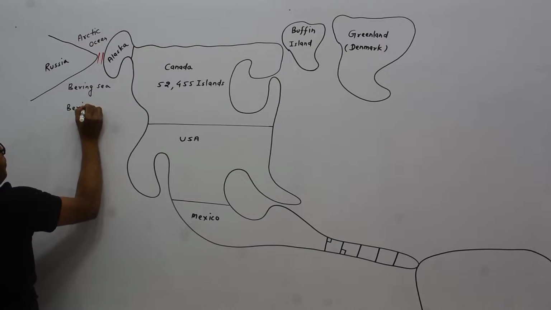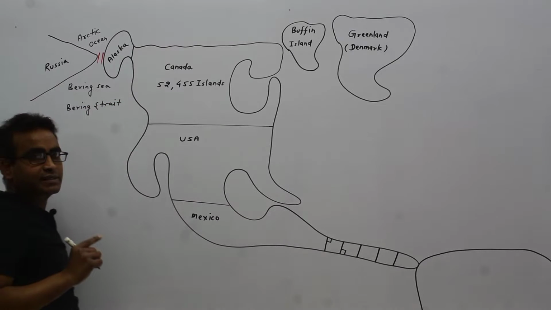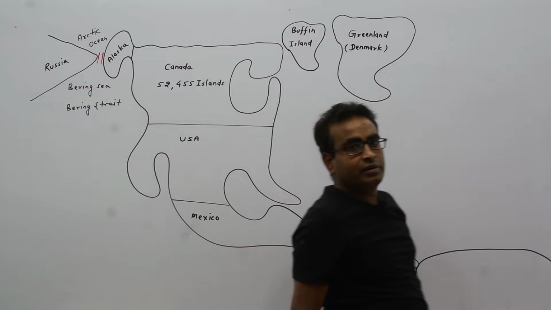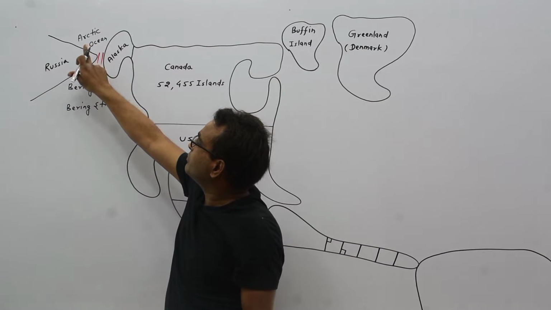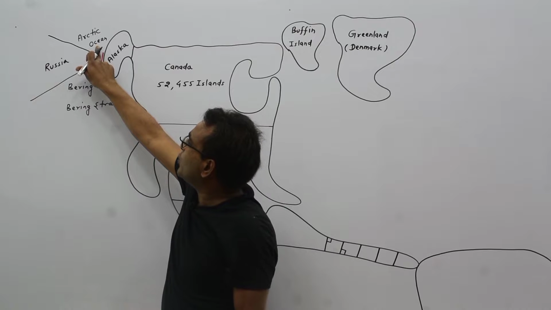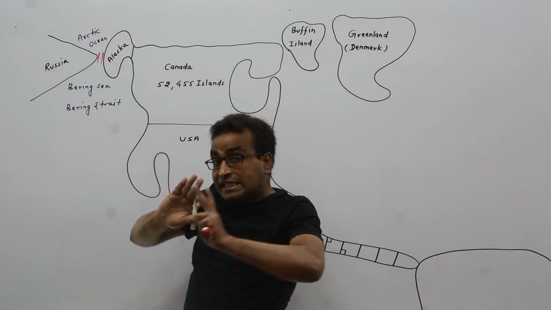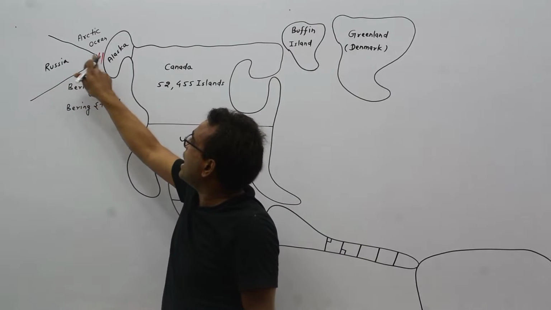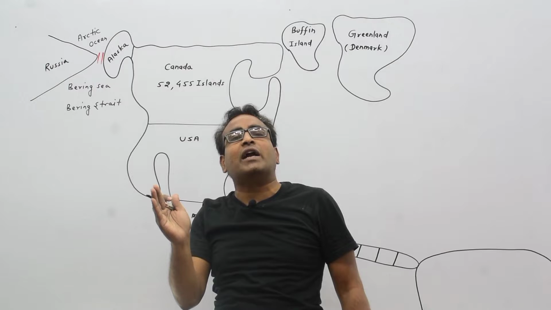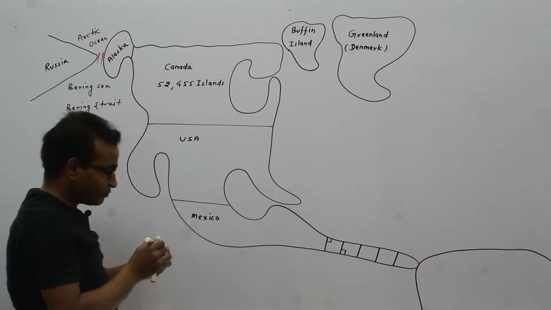This is Bering Strait. It means Bering Strait connects two water spaces, Arctic Ocean and Bering Sea, and Bering Strait disconnects two land spaces, that is Russia and Alaska. Alaska is a part of USA.